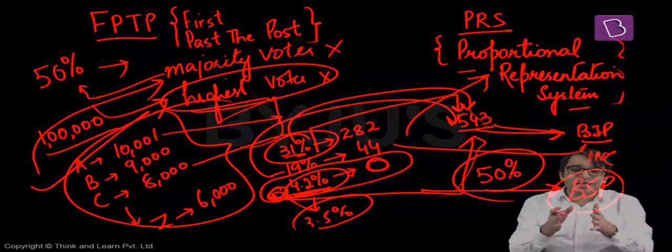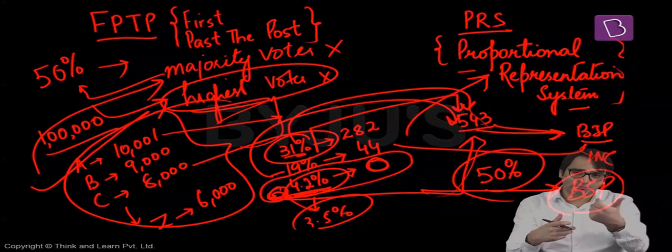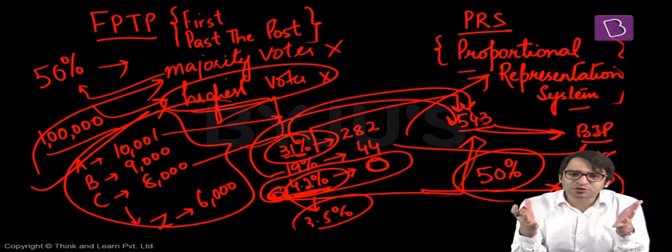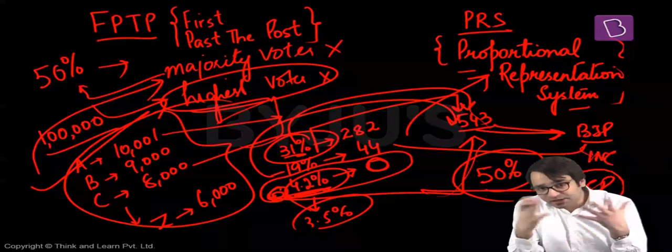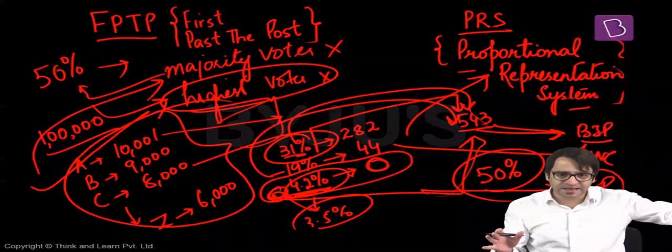There won't be a single party government at the center. That is one problem with the proportional representation system. The second problem with the proportional representation system: since the country is not divided into constituencies, that means there are no candidates. You vote for a political party rather than a candidate.